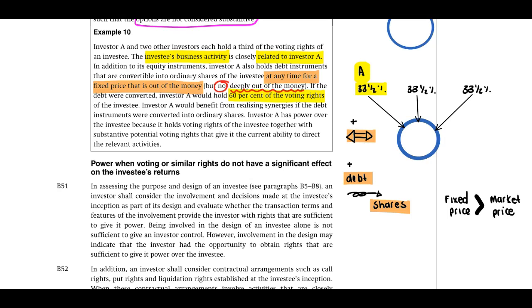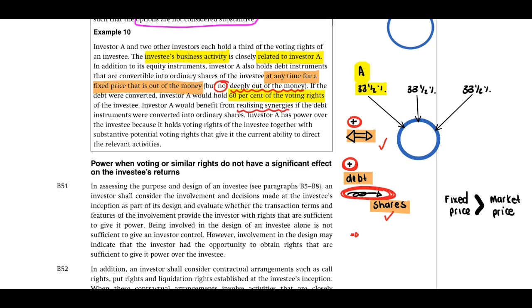Okay. Therefore, if we look at this in conjunction with the fact that the business activities are the same, we are able to identify that if A converts the instrument into shares, plus the fact that they have the same type of businesses, there will be synergies between these two entities.